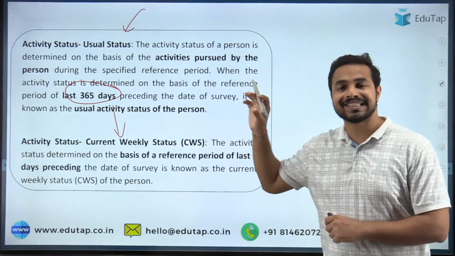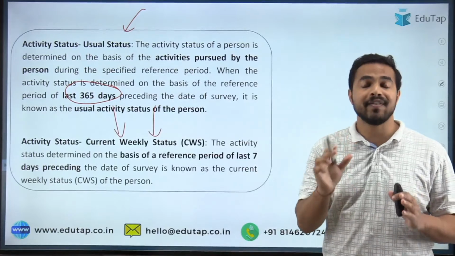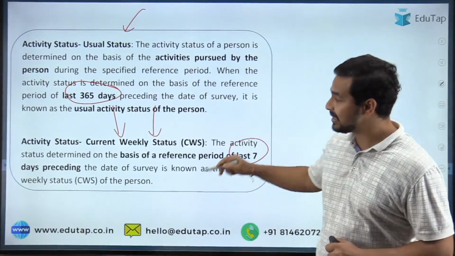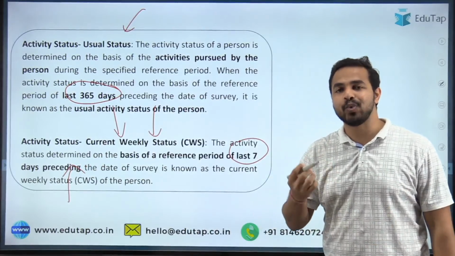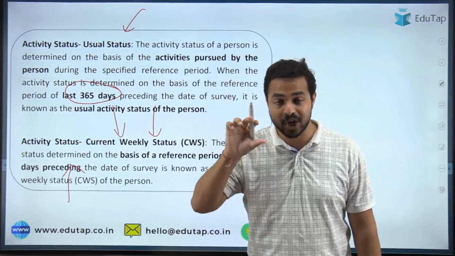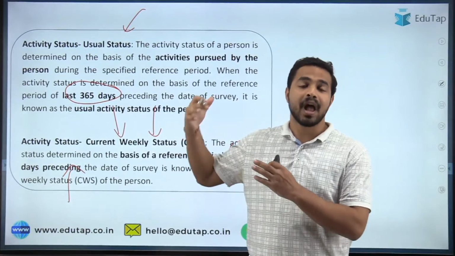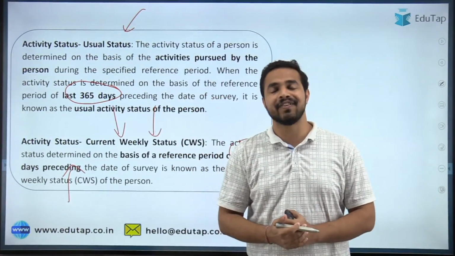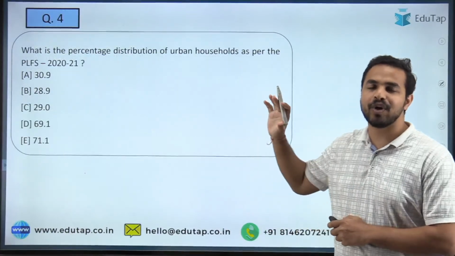And the second important status is the current weekly status. In this we have a reference period of the last 7 days preceding the date of the survey, and that is known as the current weekly status of the person. So these are the important terms that you are required to remember from the exam point of view, because a conceptual question can also come from such an important report, the Periodic Labour Force Survey. Okay, now let's move on to the next question.